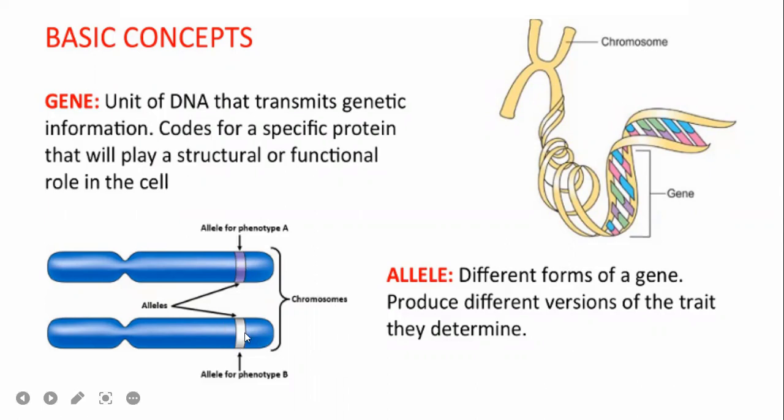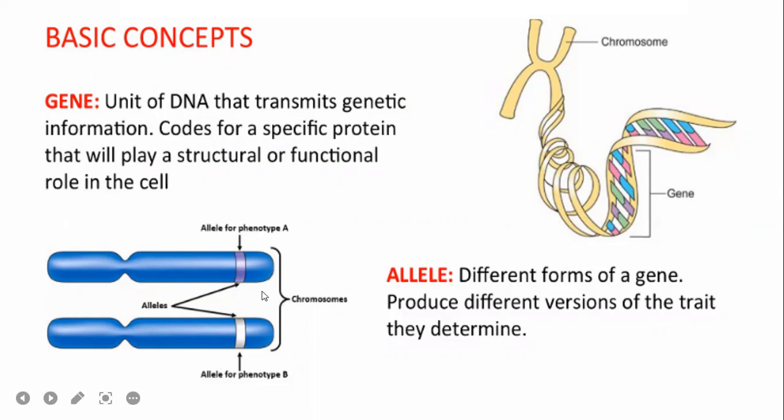To differentiate them, since both are blood grouping genes, A gives one nature, one phenotype, and B gives another, so they call them alleles.